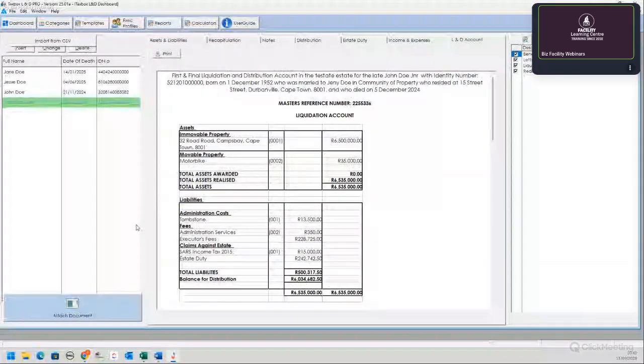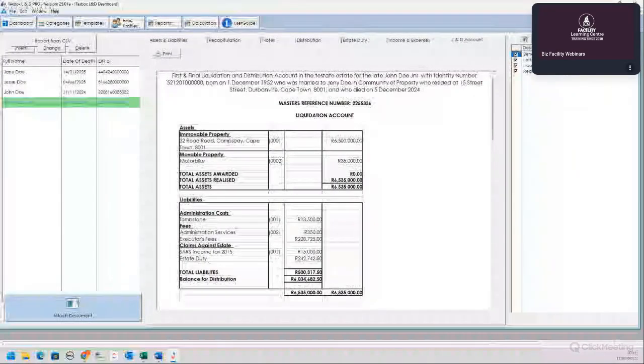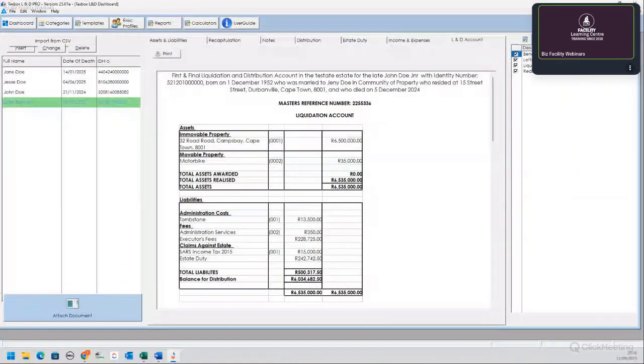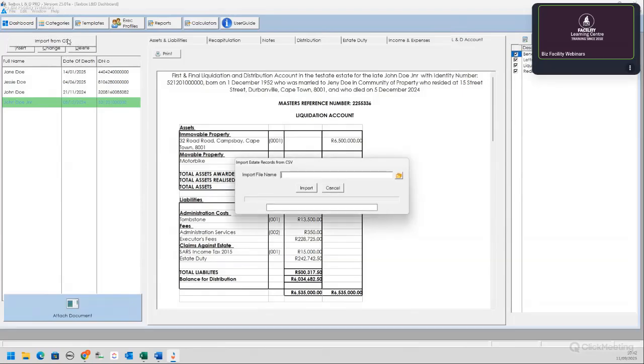All right. Then you can also import. If you've got a list of your estates, you don't want to go and capture every single one separately. You can insert from CSV. There is a template that we provide. You say EDI import.